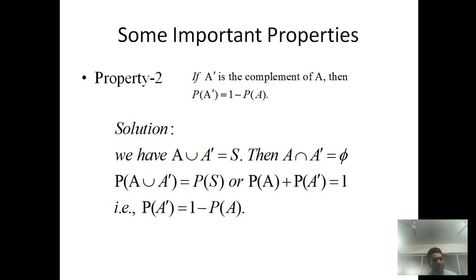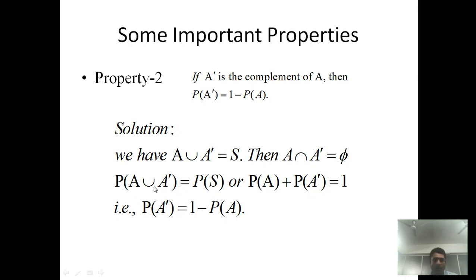The second property: if A dash is the complement of A, then the probability of A dash is 1 minus the probability of A. Since A union its complement is the sample space, and A intersection A dash is phi, they are mutually exclusive events.